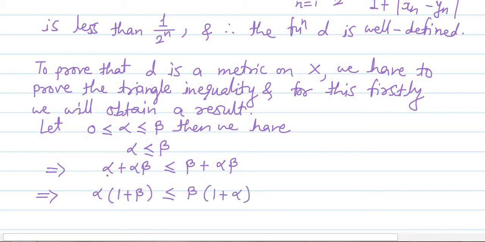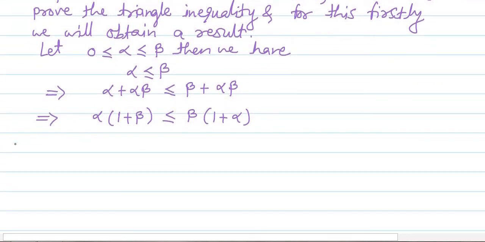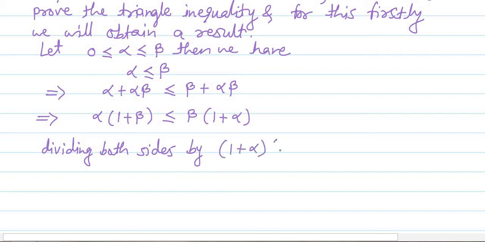We have taken alpha common from the left hand side and beta common from the right hand side, and we have obtained this relationship. Now we will divide both the sides by the product of these two terms, 1 plus alpha into 1 plus beta.